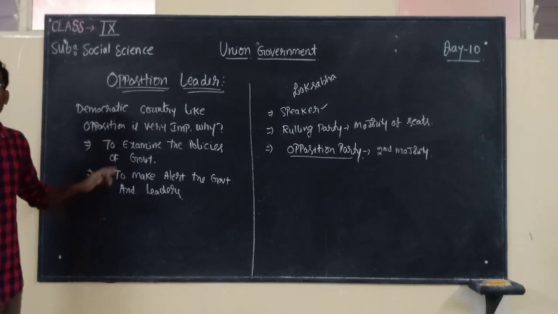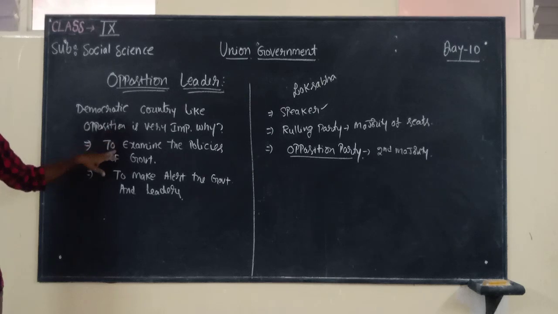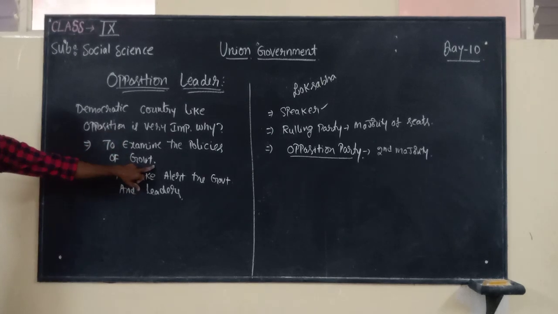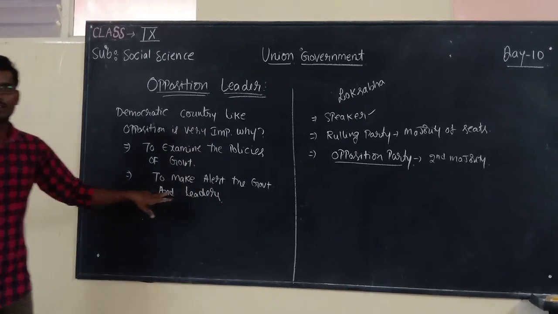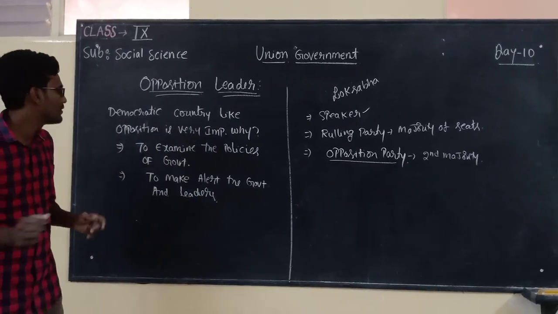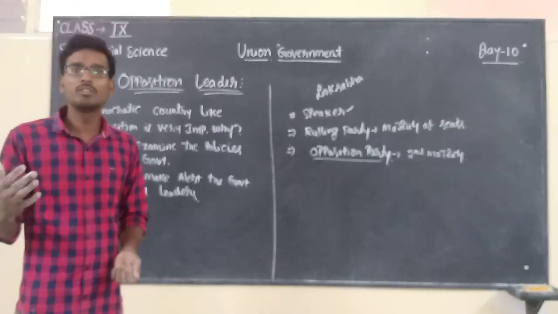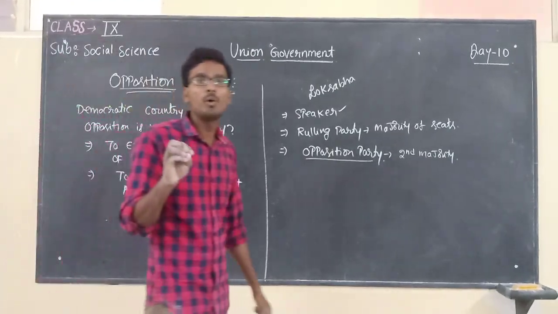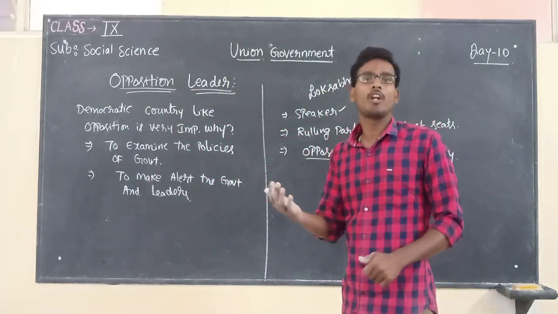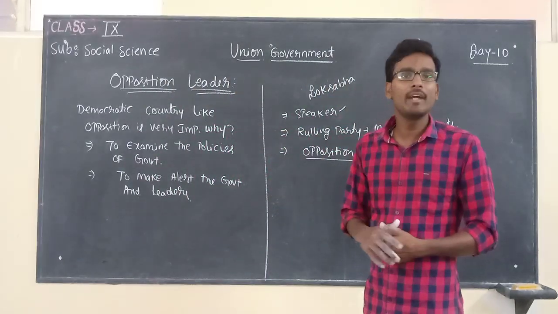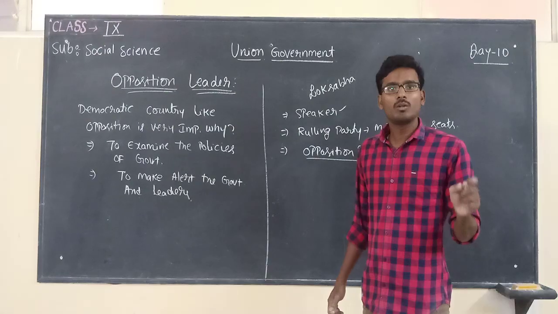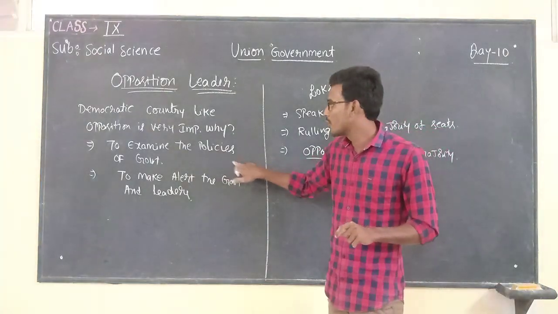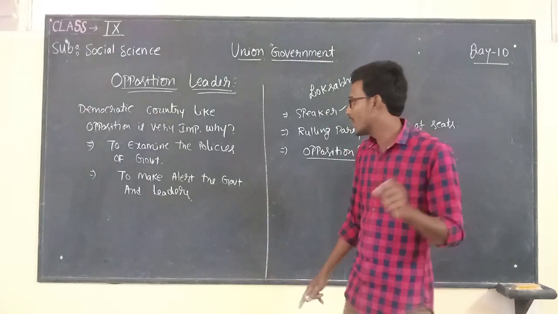So now the opposition party's role will be to examine the problems of a government. Next, to make alert the government as well as the leaders. So that is the reason why. See, whenever the government is introducing some policies, at that time the opposition party leader will question the government, and moreover he will examine the policies of the government. To examine the policies of the government and to make alert the government as well as the leaders.